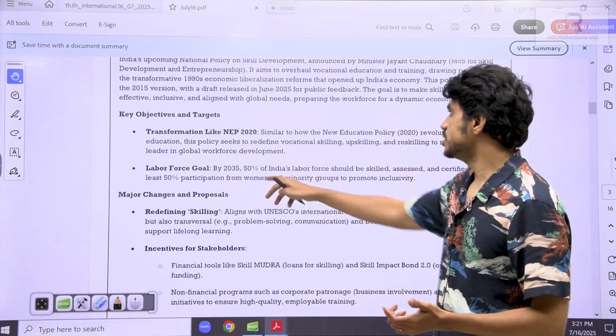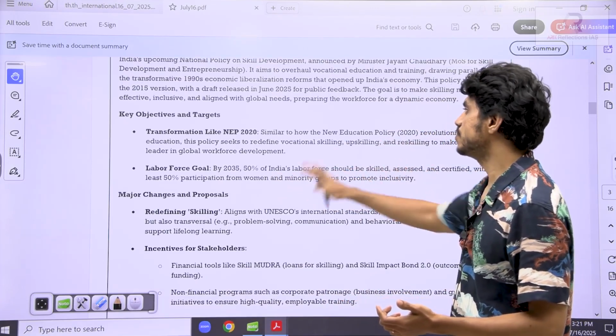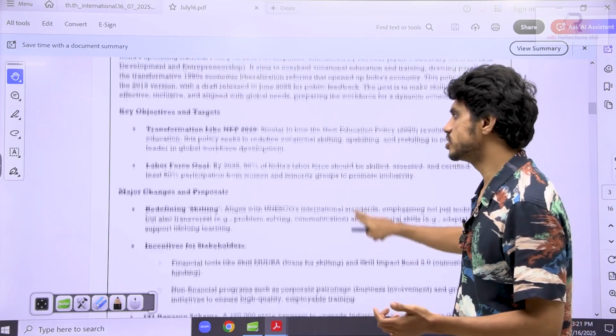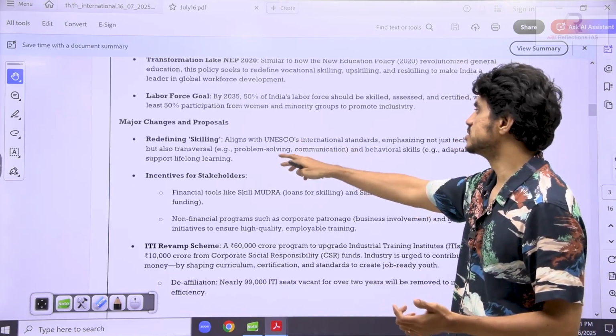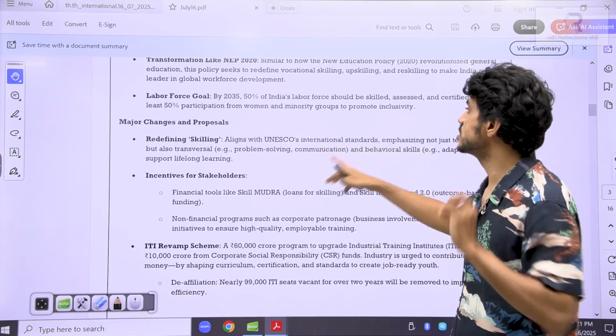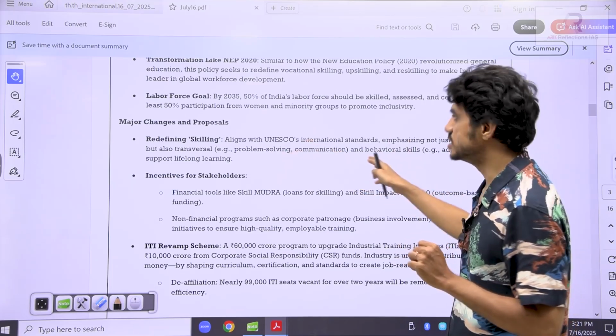See, by 2035, 50% of India's labor force should be skilled, assessed and certified, with at least 50% participation from women and minorities. It will be in sync with the new education policy. They will redefine skills, aligned with UNESCO's international standards, emphasizing not just technical skills but also transversal skills, like problem solving, communication and behavioral skills. That's what I told you.